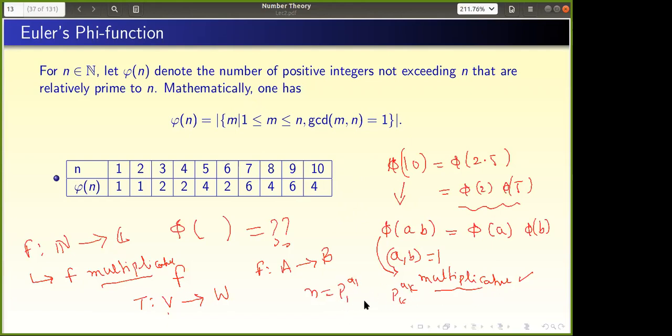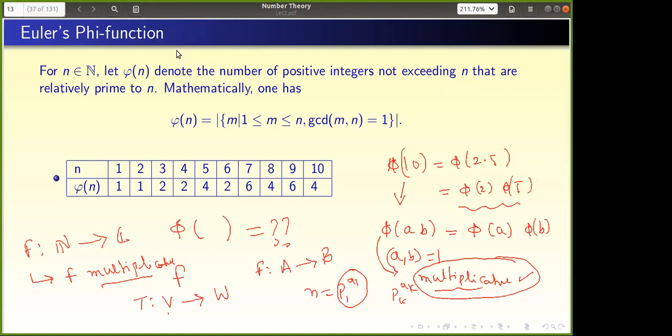Now phi of p1 power a1 and the others are relatively prime, but I cannot split here. P1 power a1 I have to find out, and that I do not know. But if you include some more conditions here, then it is sufficient to know it at primes only.